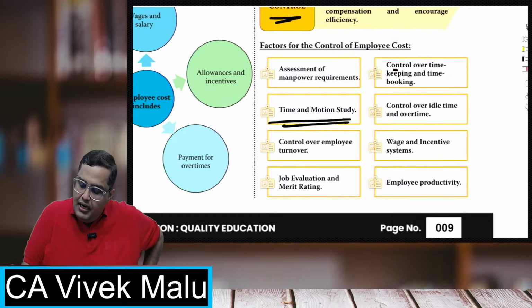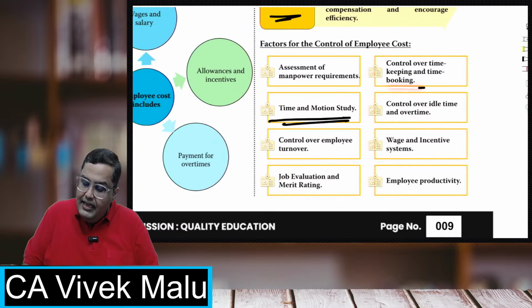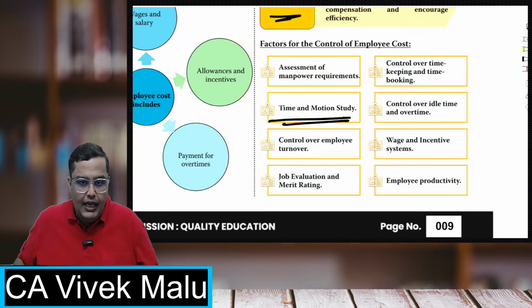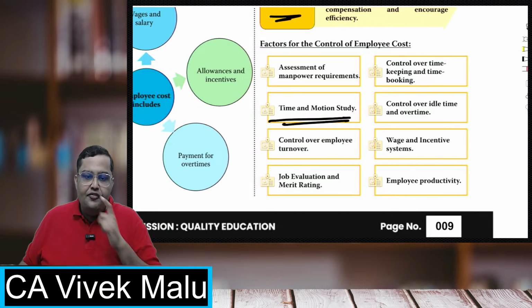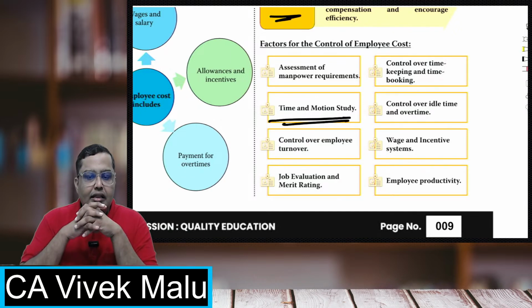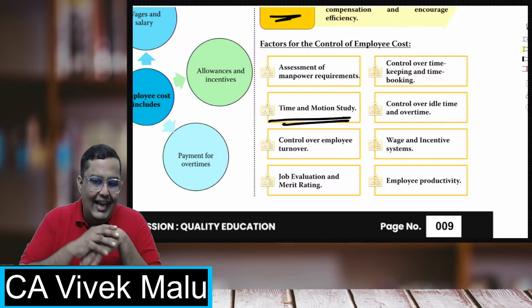Then you must keep a control over timekeeping and time booking. Timekeeping is basically keeping a check on when the employees are coming and when they are going. Time booking is recording how much they are actually working. For example, suppose you come to a class at 9 a.m. and go in the evening at 5 p.m. You are in the classroom for roughly 8 hours, but you are not studying for all 8 hours.